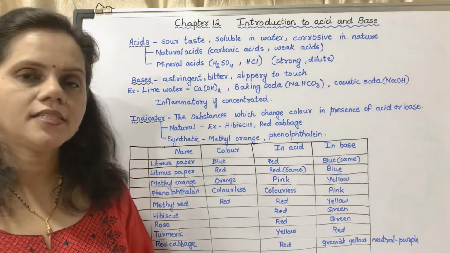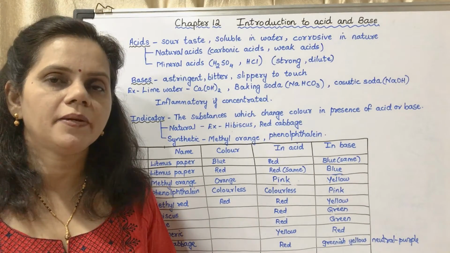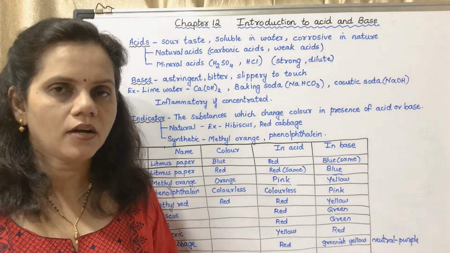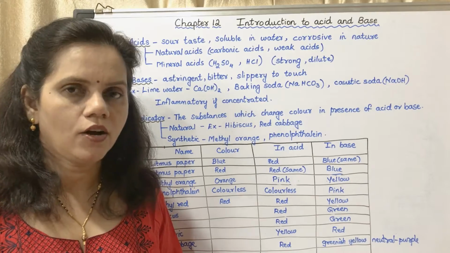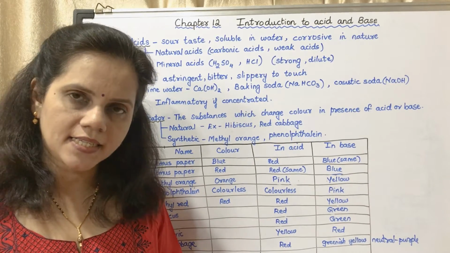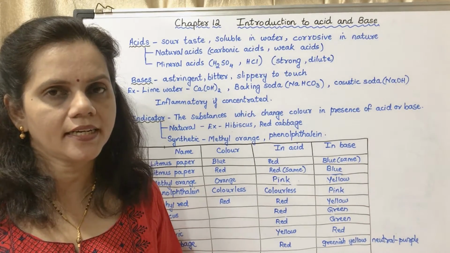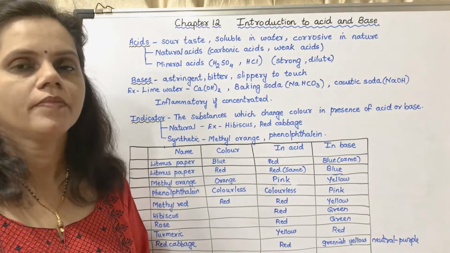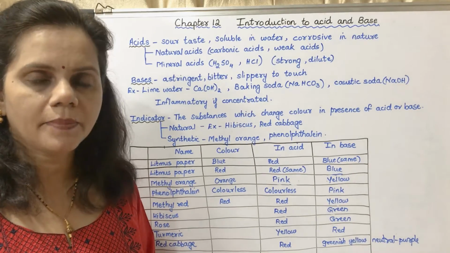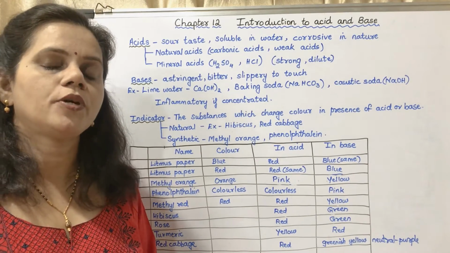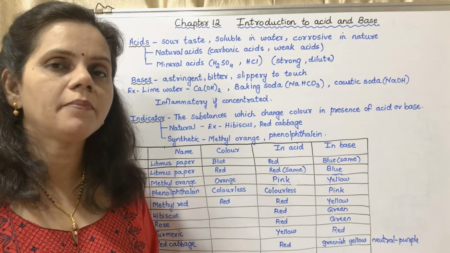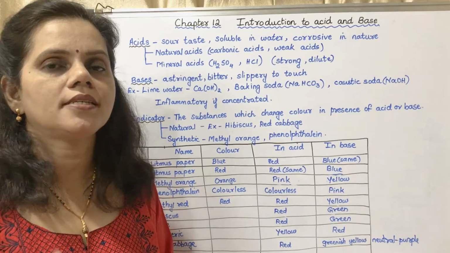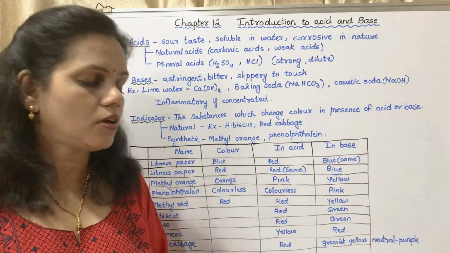Now on page number 84, first there is a table in which they have shown the original color of the indicator, the color of that particular indicator in acid, and its color in bases. The first one is litmus paper. It is a kind of paper prepared from a plant called lichen.